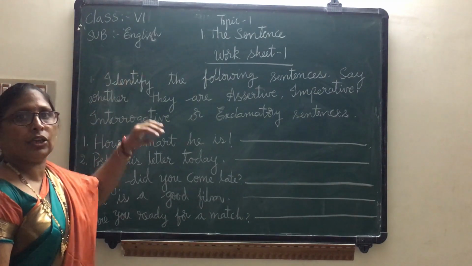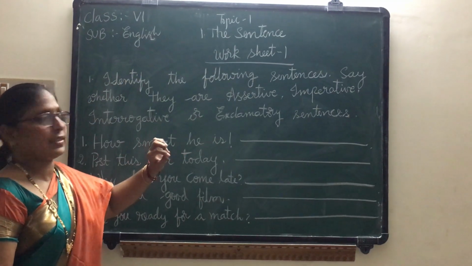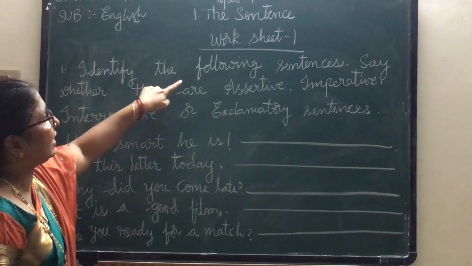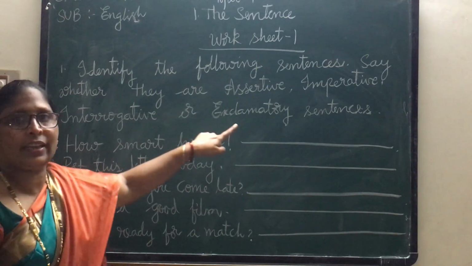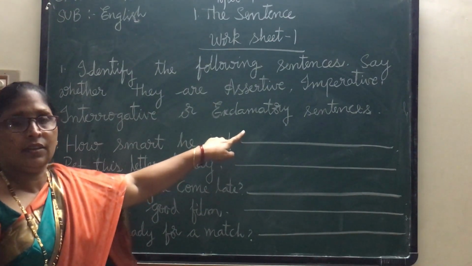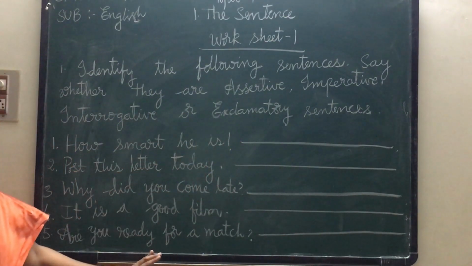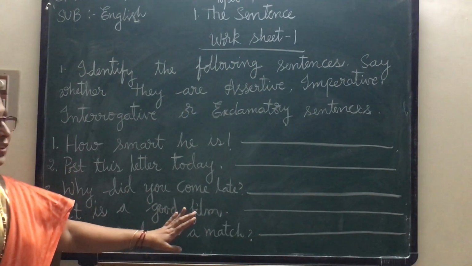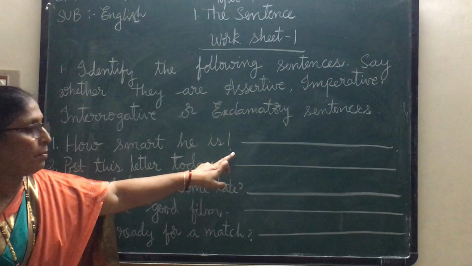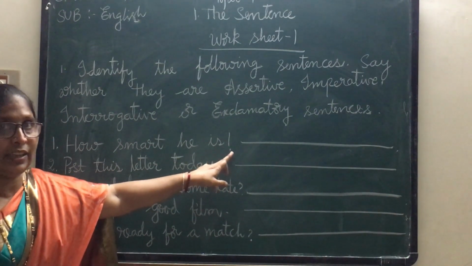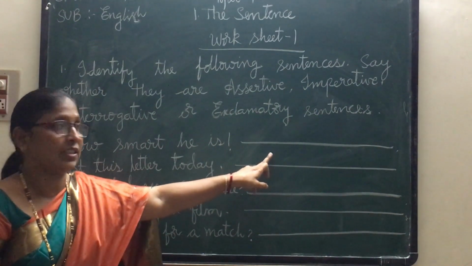What is the first topic I taught? About sentences. Identify the following sentences. Say whether they are assertive, imperative, interrogative or exclamatory sentences. See here, some sentences are given. Already you learned in the first lesson. How smart he is is given. See what is the mark. You have to see the mark and then write what kind of sentence it is.